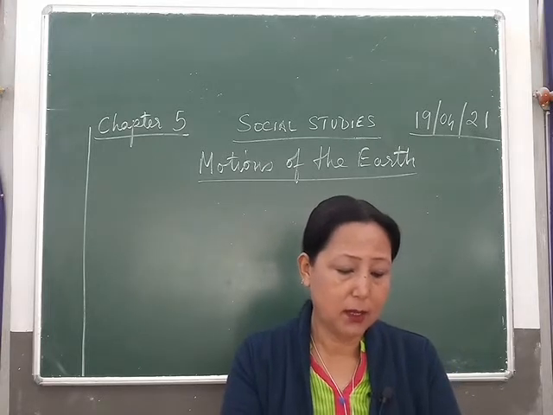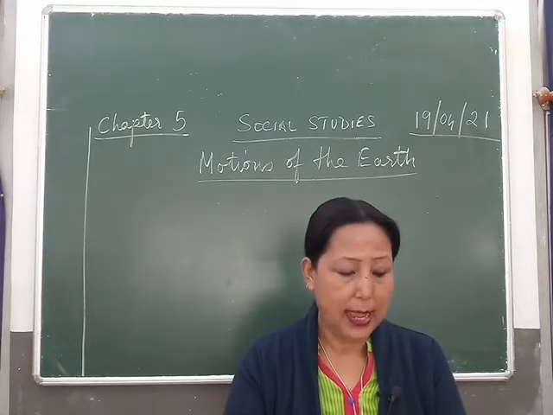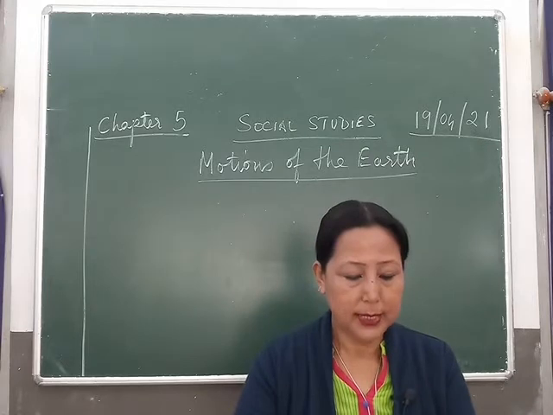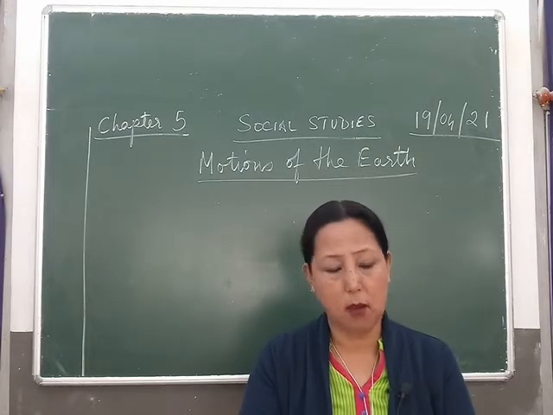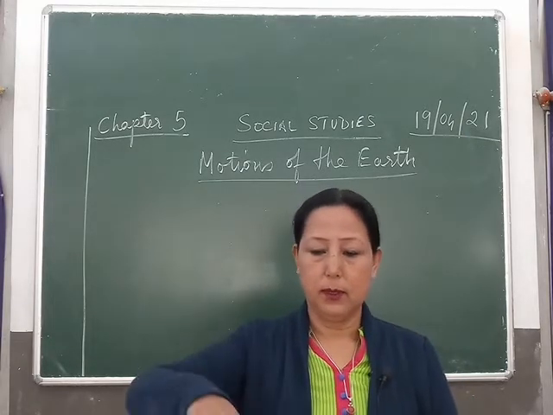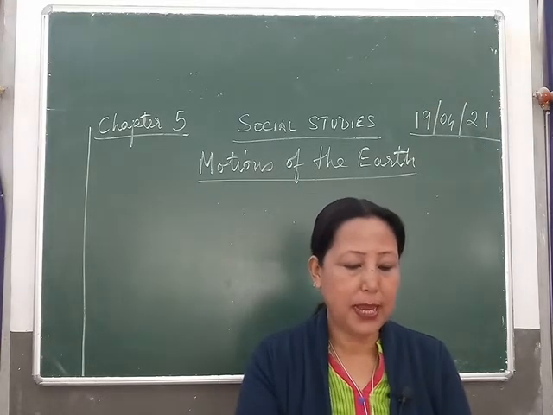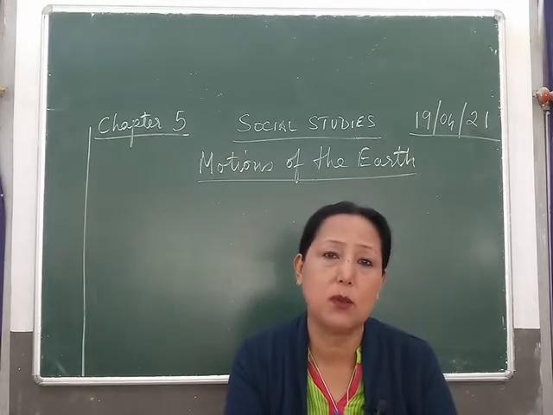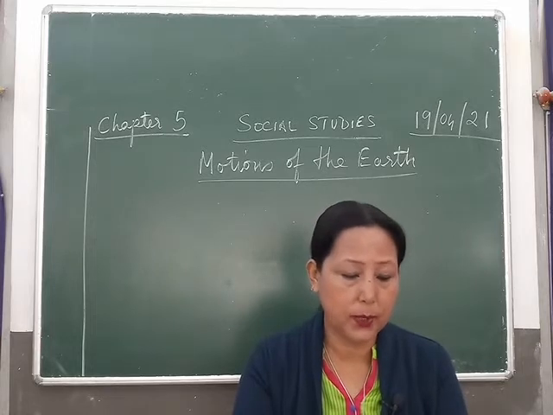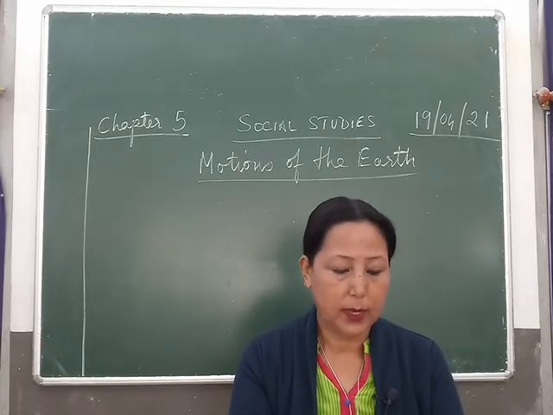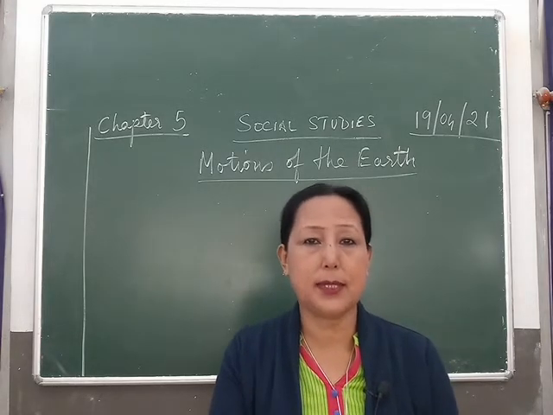Similarly, our earth also rotates on an imaginary axis. An axis cannot be seen. It is an invisible line around which an object rotates or spins, okay? We think that it is spinning on something, but we cannot see it, okay? Each planet in our solar system rotates on its own axis. Therefore, each of them has a north pole and a south pole. These are the points where the axis and the planet's surface meet.